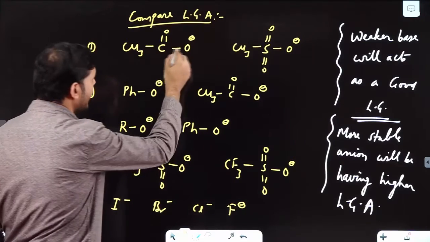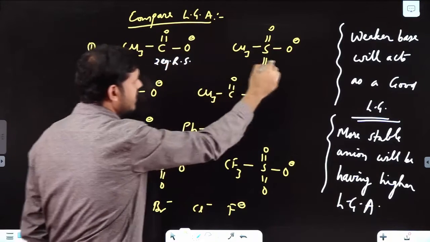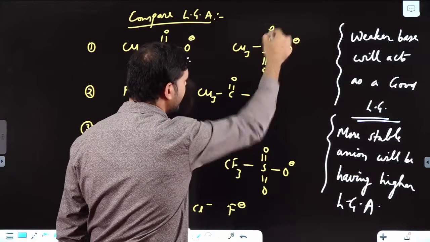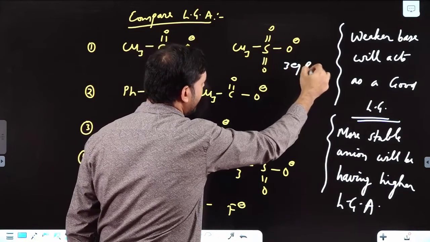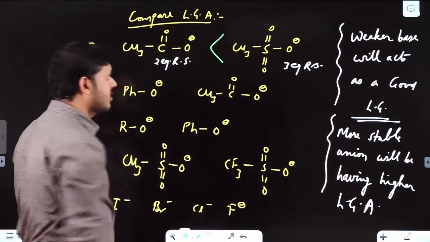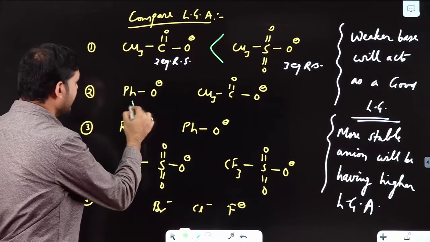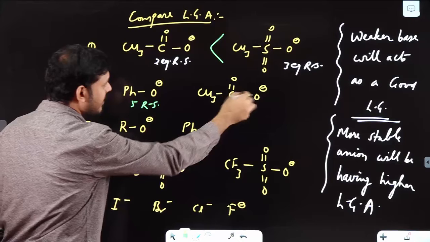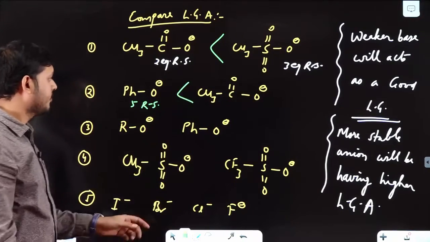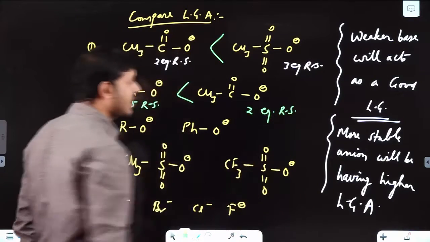So in these two it has two equivalent resonating structures, and here, O minus here, here or here, it has three equivalent resonating structures. So among these two, this has more stability and hence more leaving group ability. Among these it has 5 resonating structures, but it has two equivalent ones, so this is the better leaving group.